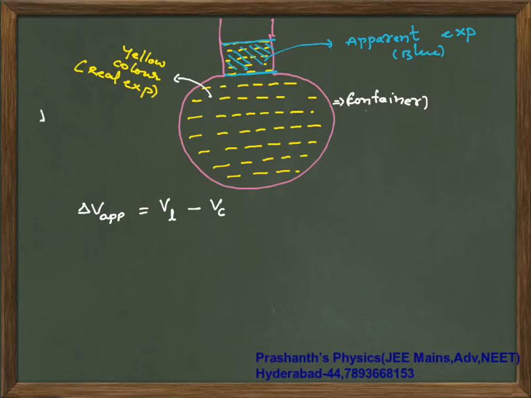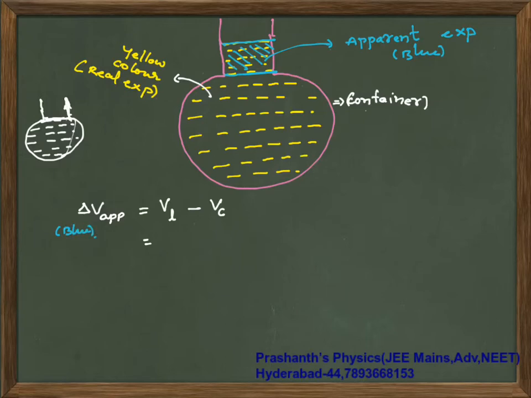Initially, as I have told you very clearly, only up to the brim you have filled the liquid, the remaining portion is empty. Now because of expansion of the liquid as well as the container, the volume will increase, so that blue color amount of liquid has actually gone into the limb.